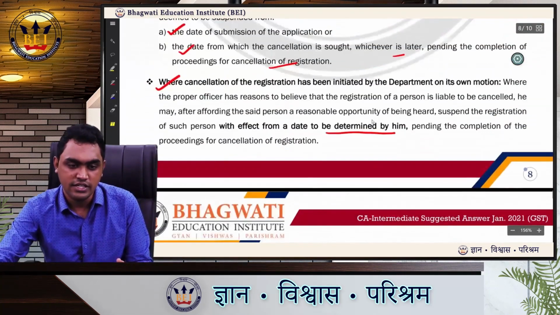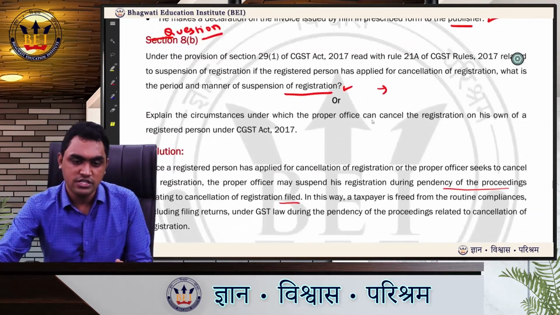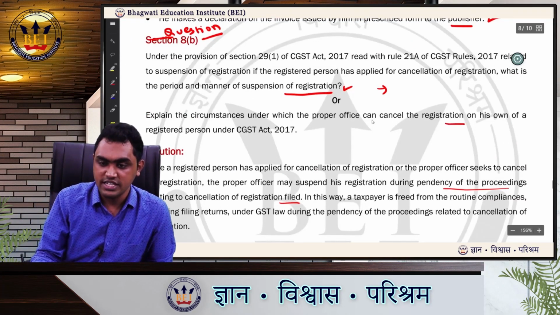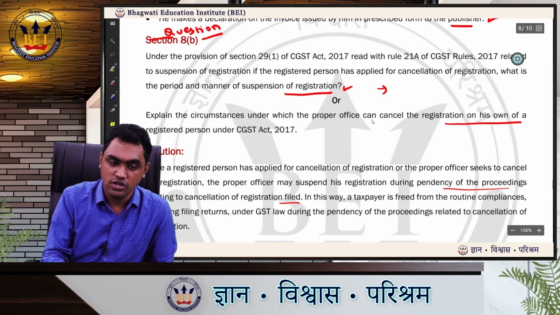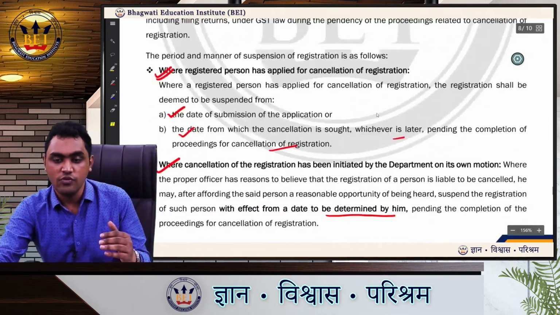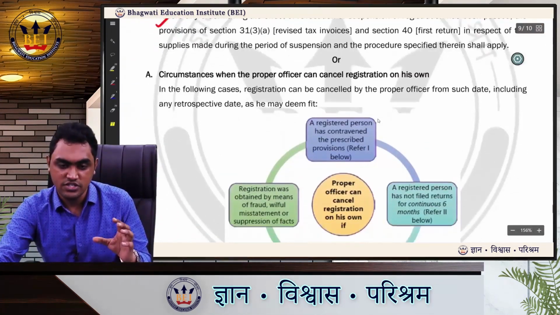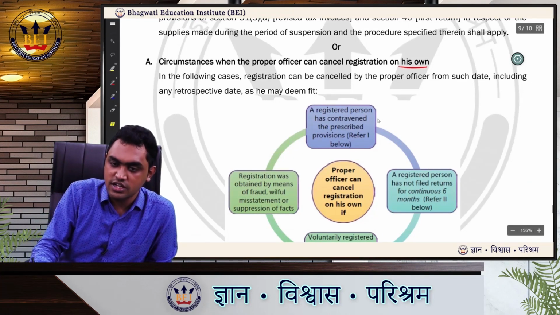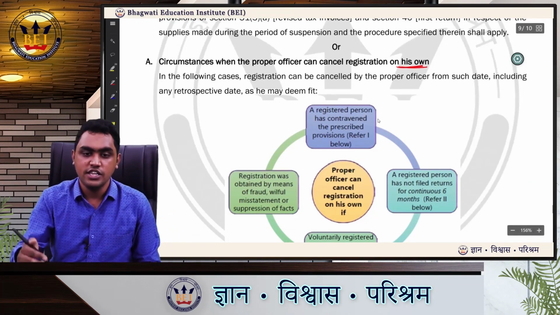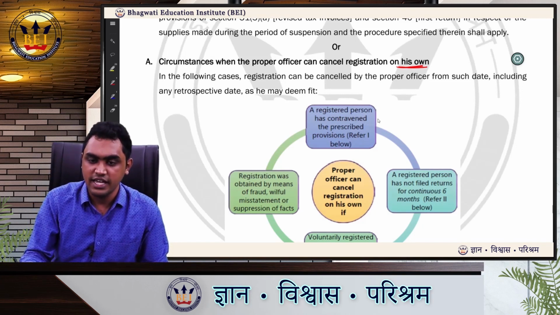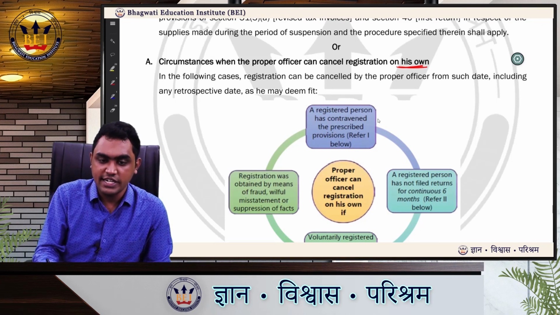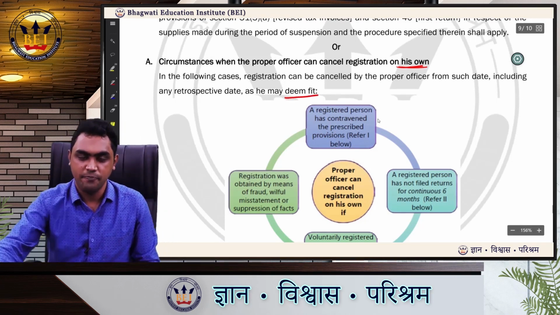Okay, done. Next, one more question in this: explain the circumstances under which the proper officer can cancel your registration on his own. Okay, so suo moto, when can the proper officer cancel the registration? So, circumstances when a proper officer may cancel the registration on his own. In the following cases, registration can be cancelled by the proper officer from such date, including any retrospective date, as he may deem fit.